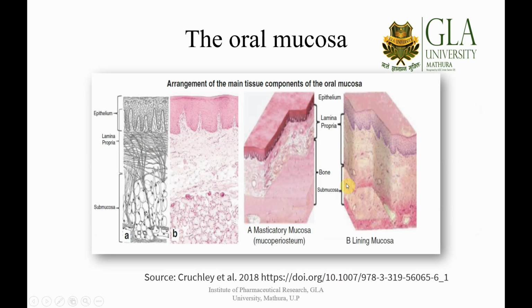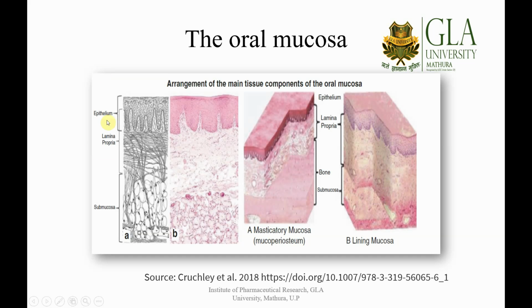Now let me introduce you to the actual arrangement and the tissues involved in the constitution of the oral mucosa. You can see the pictorial representation, or the histopathological drawing, of the distribution of oral mucosa shown in figure B, and this is the actual figure of the oral mucosa and its main tissue components.